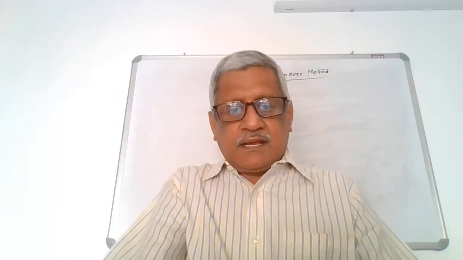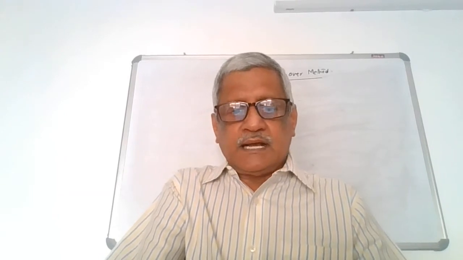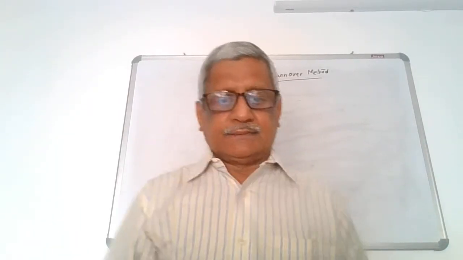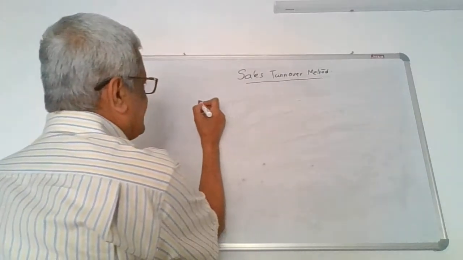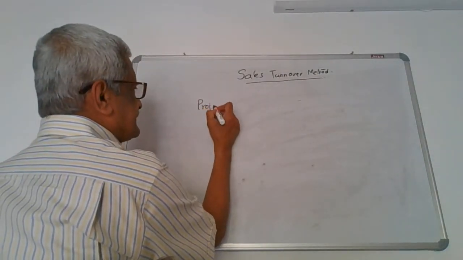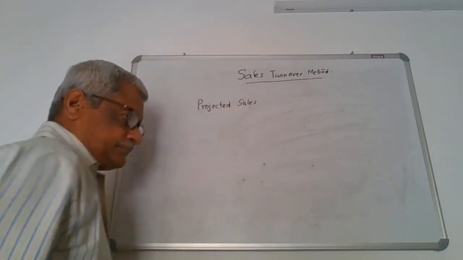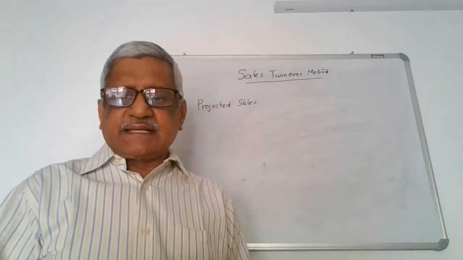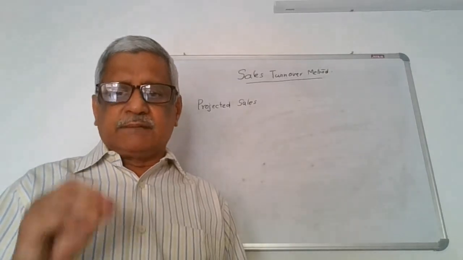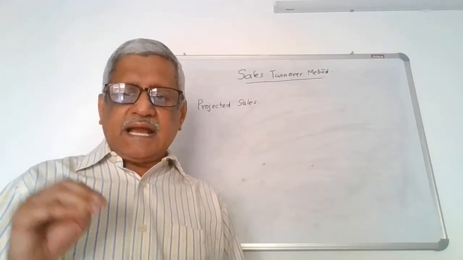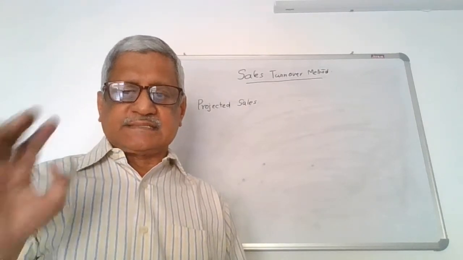Based on this method, the projected sales is the basis for arriving at the credit limit. This method I would like to explain with a numerical. Here the starting point is the projected sales. So since the projected sales is the basis on which this limit is arrived at, the bank has to ensure about the achievability of the projected sales.